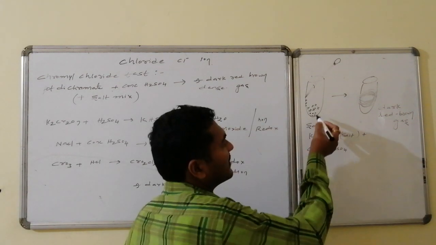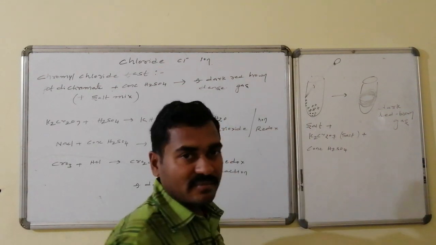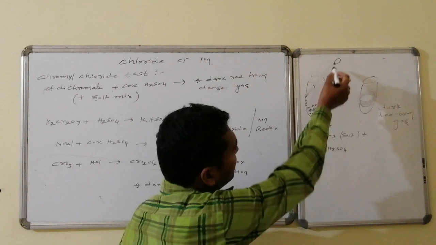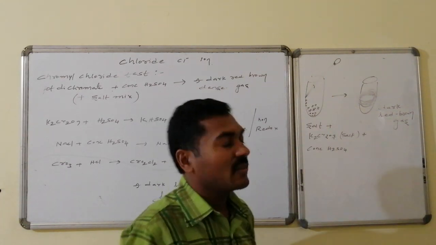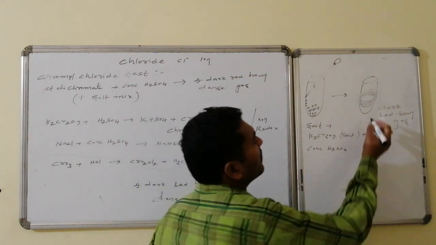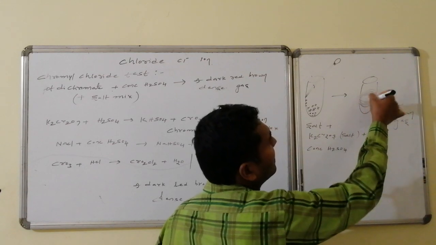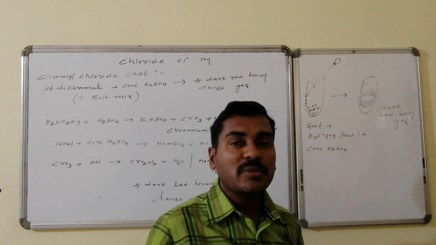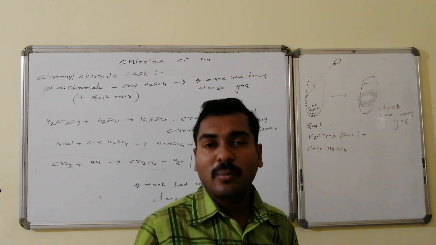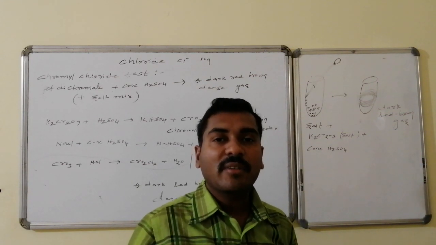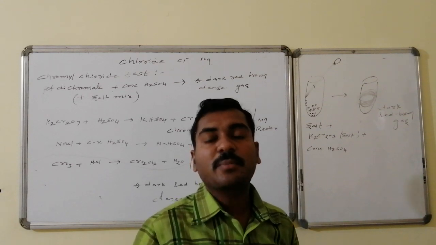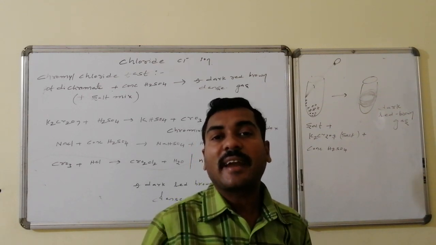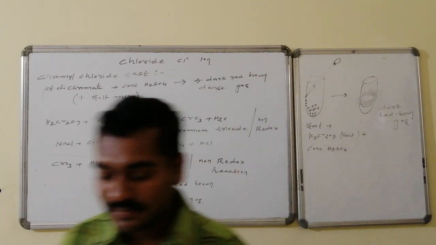Let us see, this is the test tube having the salt followed by potassium dichromate crystals. Now we are adding concentrated sulfuric acid. As a result, dense fumes of dark brown color are obtained over this. These are CrO2Cl2, chromyl chloride. Thus, chromyl chloride formation with dark brown color indicates the presence of chloride ion as a radical in the salt mixture.